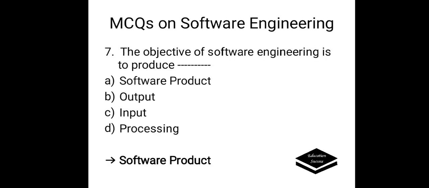The objective of software engineering is to produce dash. Options are A. Software product, B. Output, C. Input, D. Processing. Correct option is A. Software product. The objective of software engineering is to produce software product.